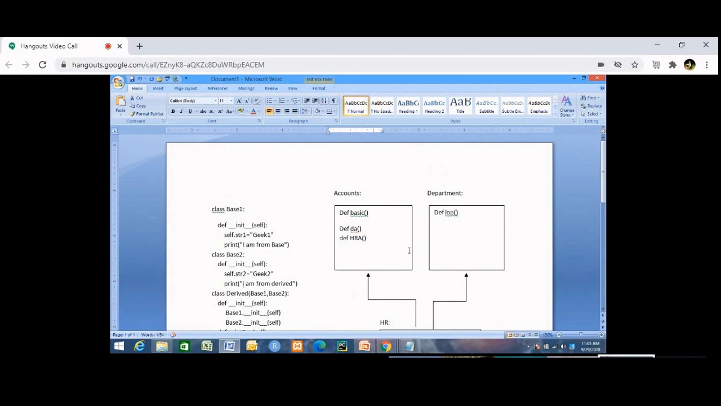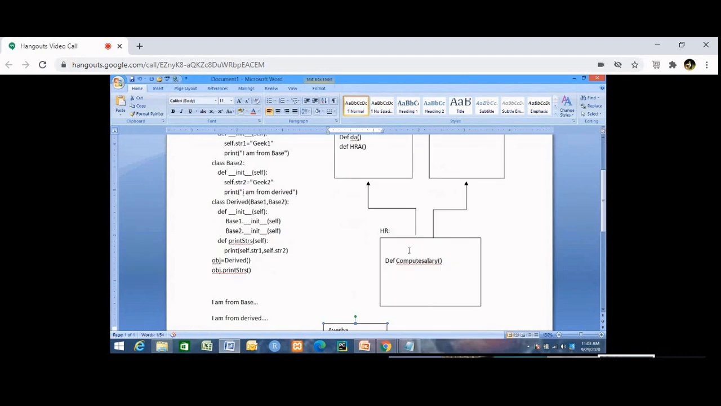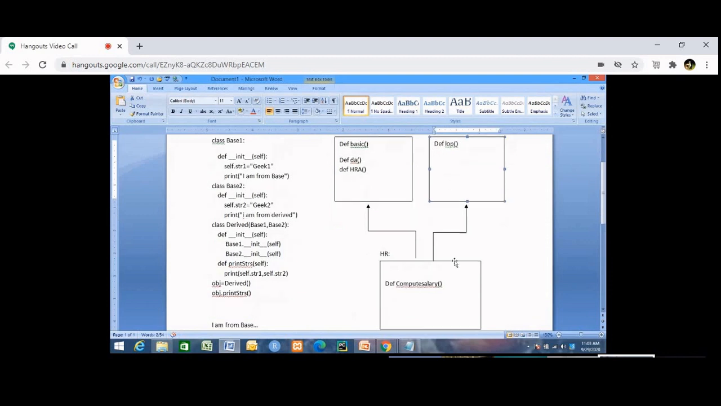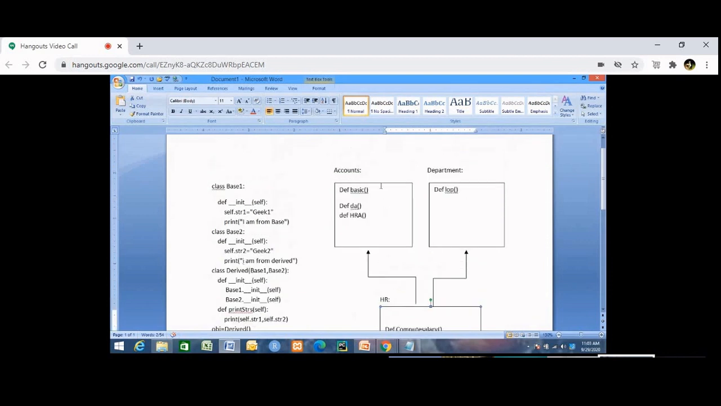Understood? So like this, you can think of a variety of problems where we can make use of multiple inheritance. In a live example, he is parent 1, he is parent 2, and he is the child. So the child inherits the properties of both father and mother. Is that clear? Yes, sir.